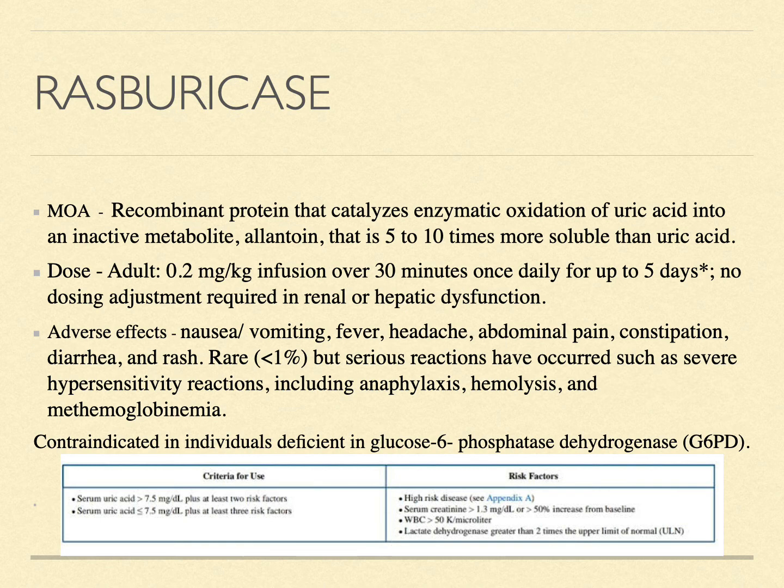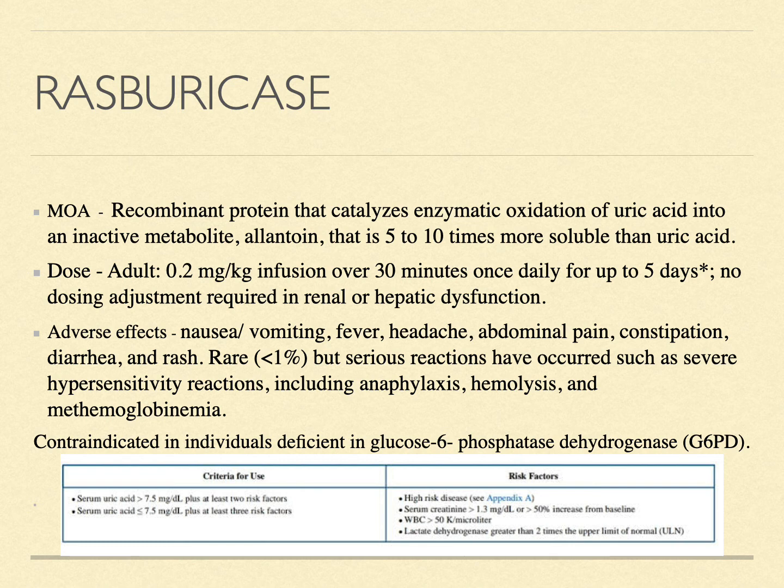Rasburicase is a recombinant protein that catalyzes the enzymatic oxidation of uric acid into an inactive metabolite, allantoin, that is 5 to 10 times more soluble than uric acid. Dose in adults is 0.2 milligram per kg infusion over 30 minutes once daily for up to 5 days. No dosing adjustment is required in renal or hepatic dysfunction.